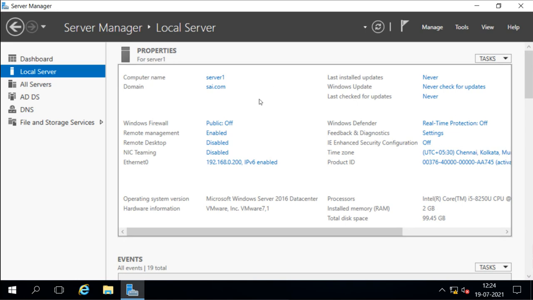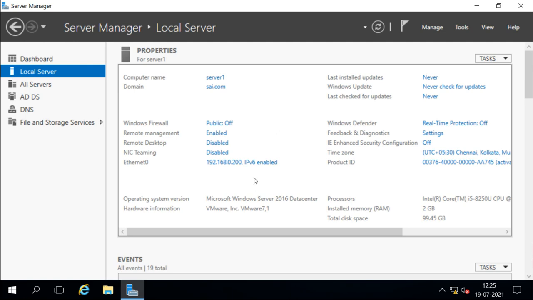Now for configuring the cluster, I have three servers: server 1, server 2, server 3. Server 1 is our domain controller. It has Active Directory services installed, so I will not use this server for my cluster node. I have server 2 and server 3, so I'm going to use those for the cluster nodes. On server 2 and server 3, I'm going to install the network load balancing feature.